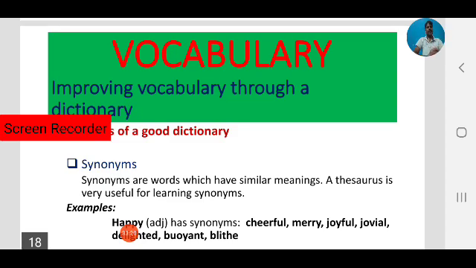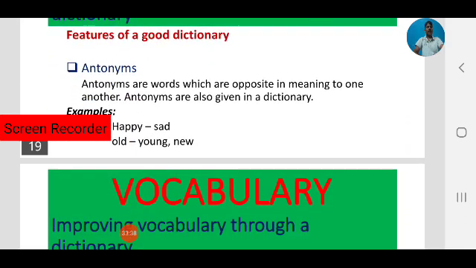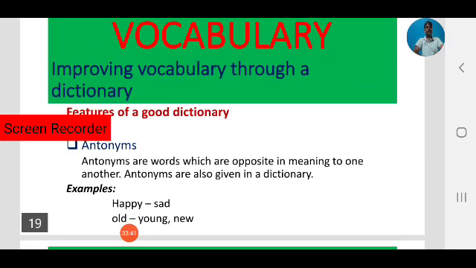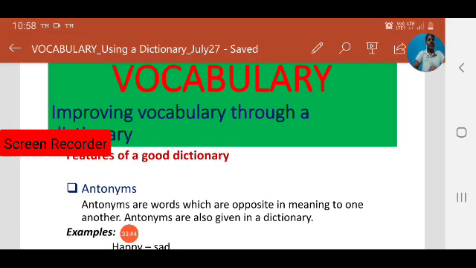For example, we have seen happy. It has synonyms: cheerful, merry, joyful, jovial, delighted, blithe. Next, another good feature of a dictionary is antonyms. Already we have discussed synonyms means similar meanings. Antonyms means which are opposite in meaning. In a good dictionary, we always find synonyms and antonyms. Antonyms means opposite words.